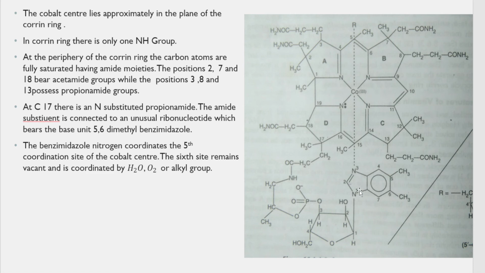This is an important feature. And one of the nitrogens of this benzimidazole coordinates with this cobalt center. So four coordinations are satisfied by four nitrogens, whereas the fifth is satisfied by this nitrogen of the benzimidazole ring.